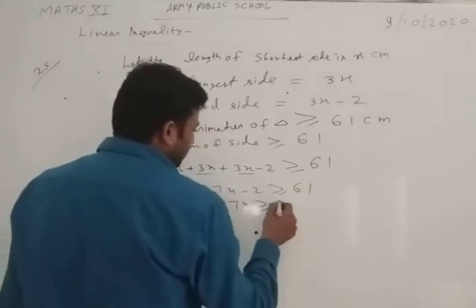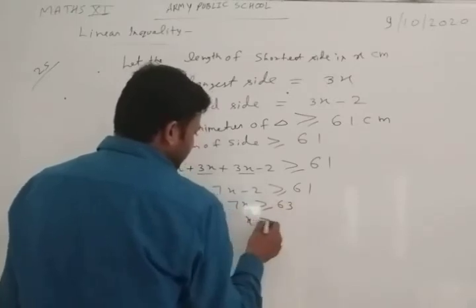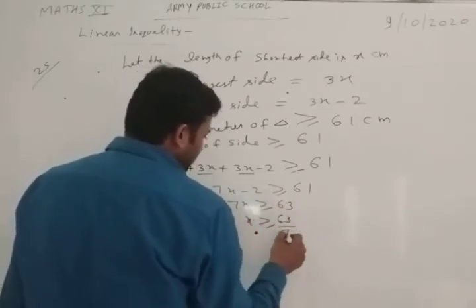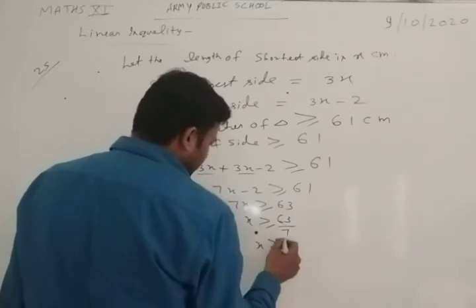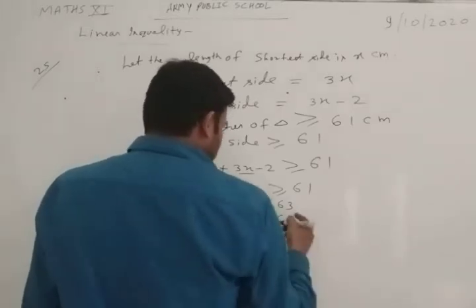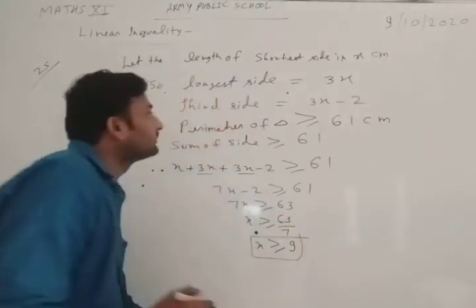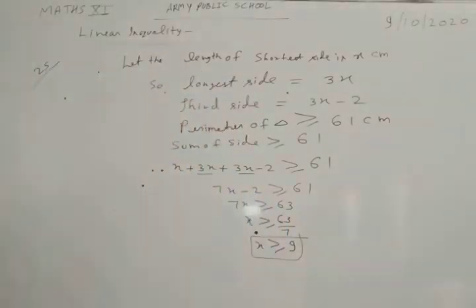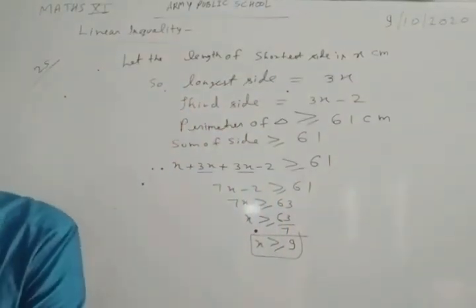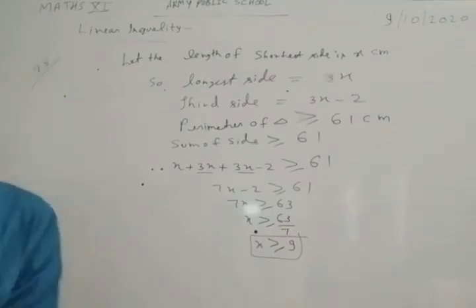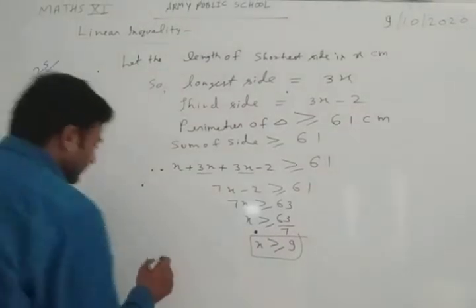Okay. Now x plus 3x plus 3x minus 2, that is 7x minus 2, is greater than equal to 61. 7x is greater than equal to 63. x is greater than equal to 63 by 7. So x is greater than equal to 9. So what we are getting? The minimum length of the shortest side is 9 centimeter.